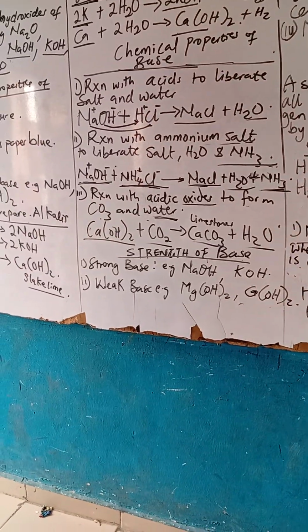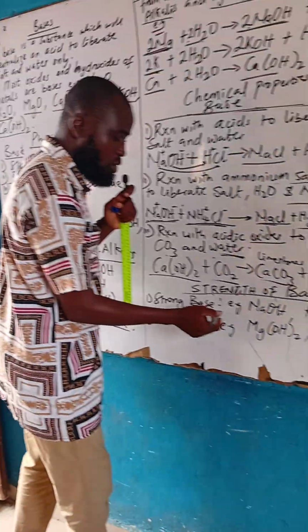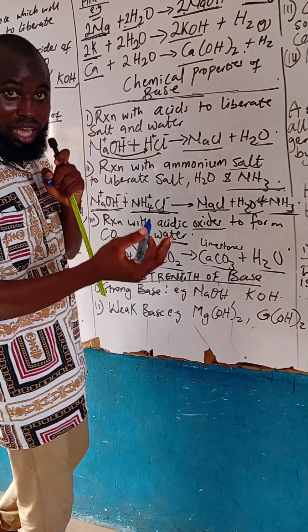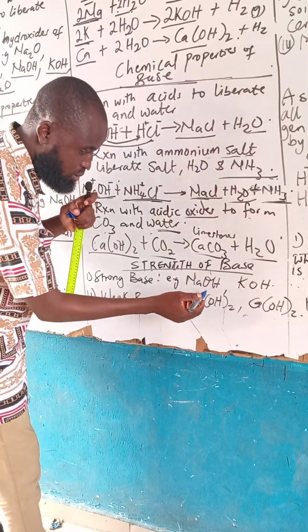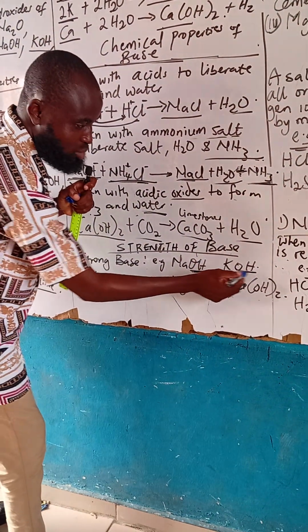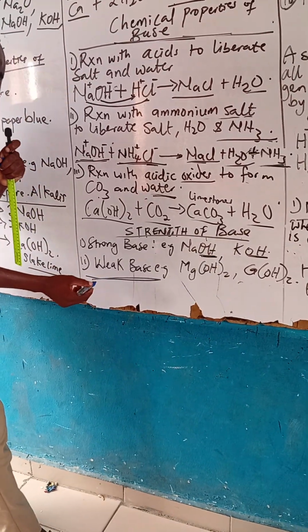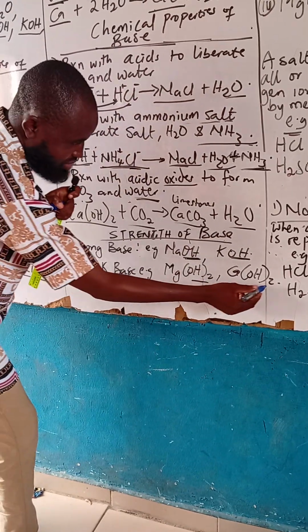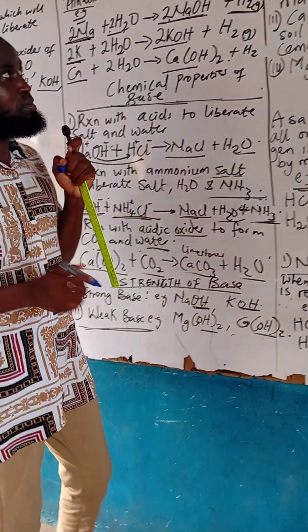Now, what is the strength of bases? According to our strength of acids, strong acids ionize completely. Likewise, strong bases also ionize completely. That is, they always have one hydroxide. But for weak bases, they have two hydroxide. You can see that now. It's very simple and straightforward.